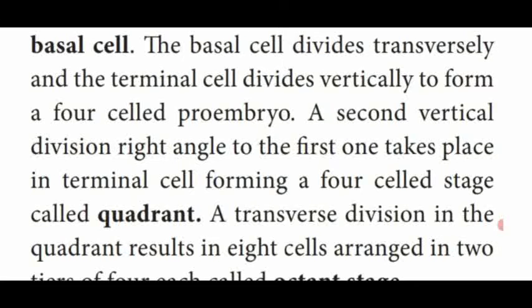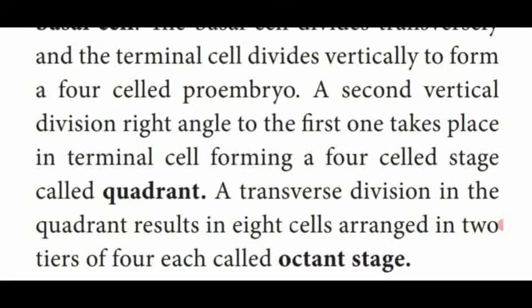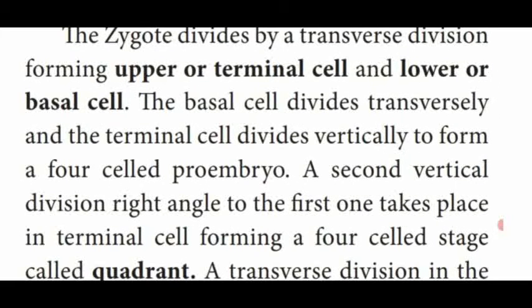Then the second vertical division, at right angle to the first one, takes place in the terminal cell, forming the 4-celled stage called a quadrant. The first vertical division took place in the terminal cell, so the 4-celled embryo is formed.